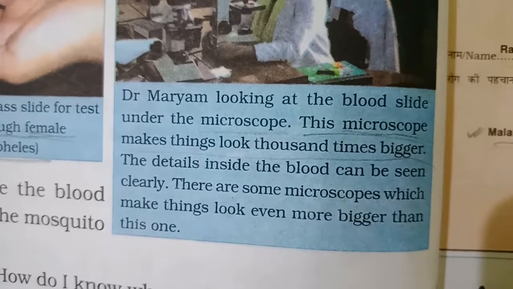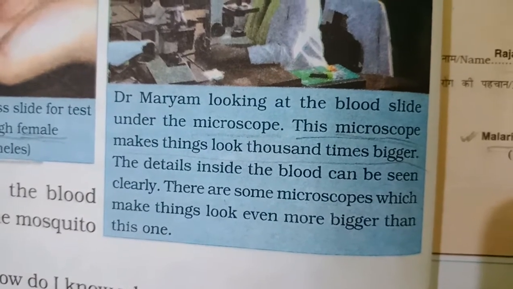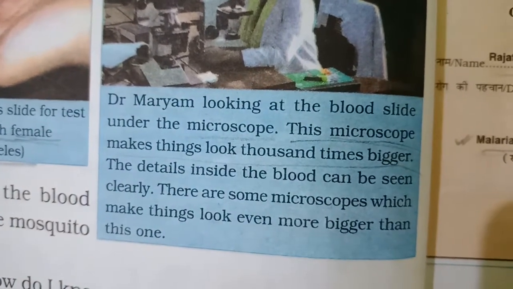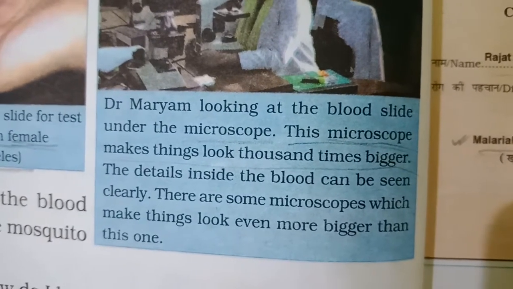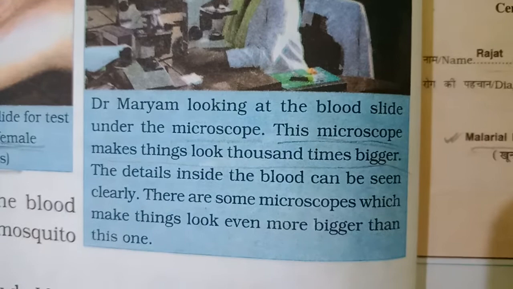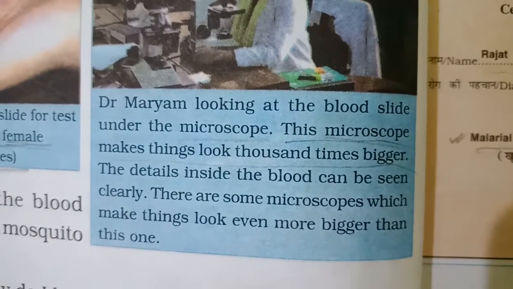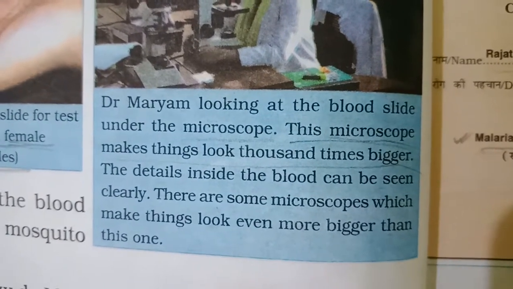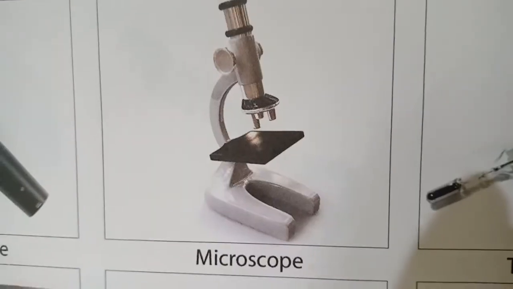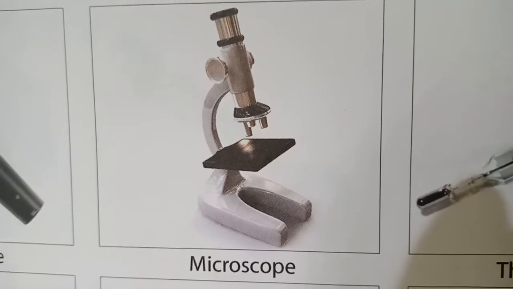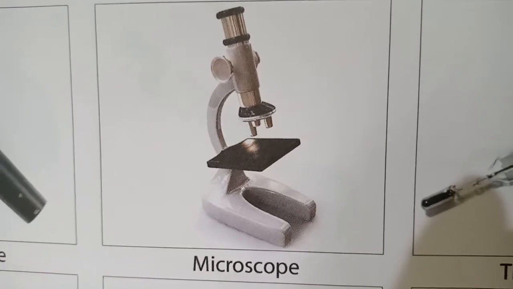This microscope makes things look 1,000 times bigger. The details inside the blood can be seen clearly. There are some microscopes which make things look even bigger than this one. Let me show you another microscope clearly. This is another microscope here.